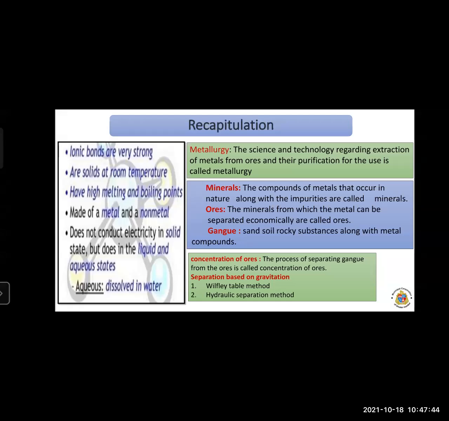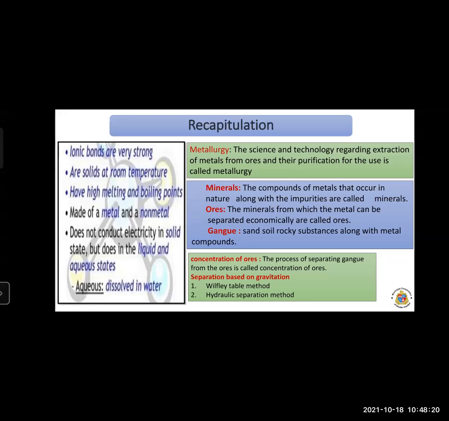Okay. Now, what is the definition of metallurgy? The science and technology regarding extraction of metals from ores and their purification for use is called metallurgy. Metallurgy means extraction and purification of metal. Keep this concept in mind. Next, what is the definition of minerals, ores and gangue?